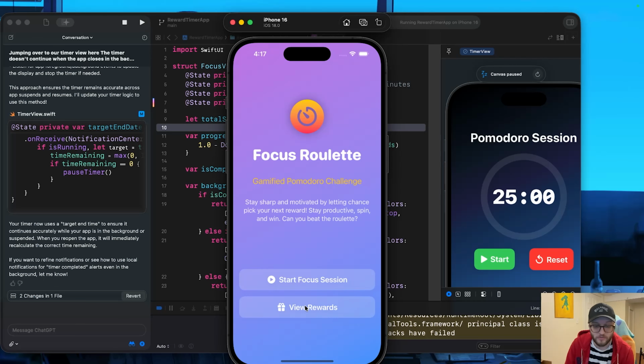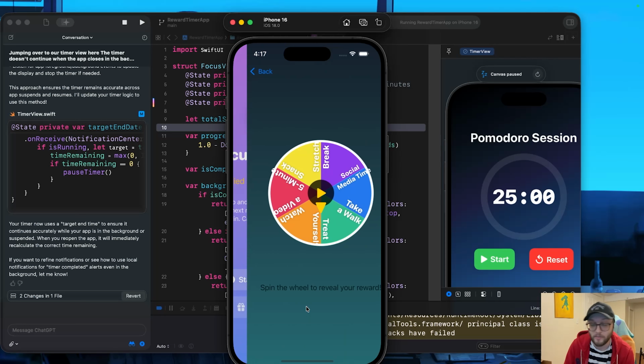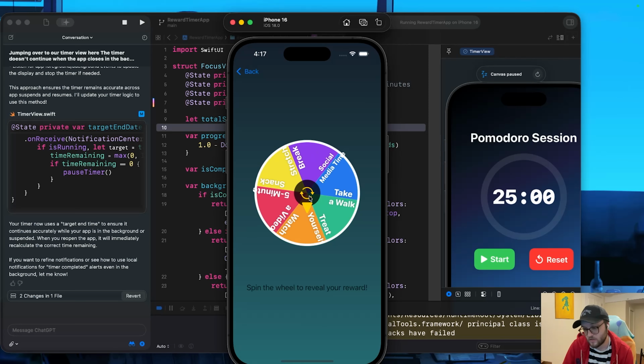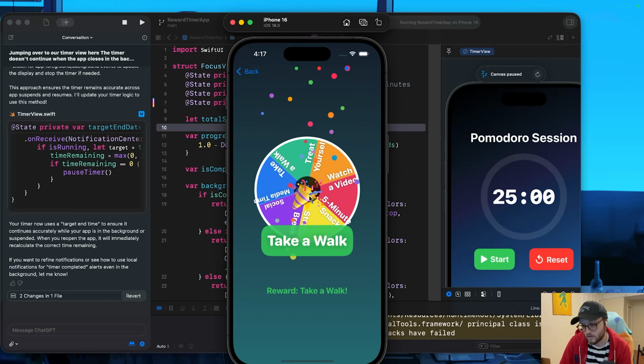The big portion of today's vibe coding was the pie wheel. I was even giving it reference pictures. At one point, I was on preview and I drew X's and said, this is where the text should be. And yeah, there's still a lot of issues with the pie wheel in general. Like, did it not just land on yellow and now it's saying take a walk? Am I crazy? Hold on.